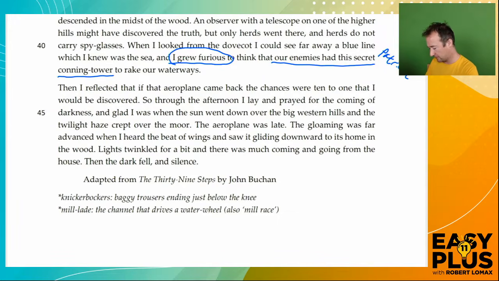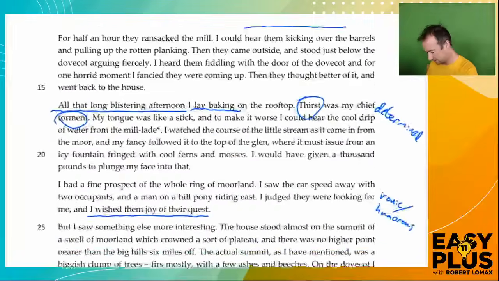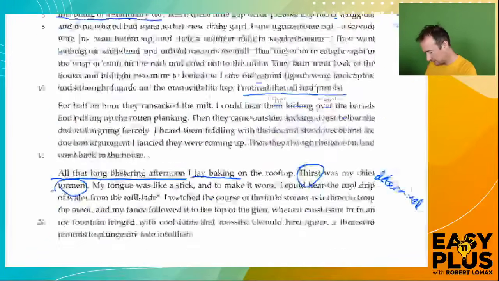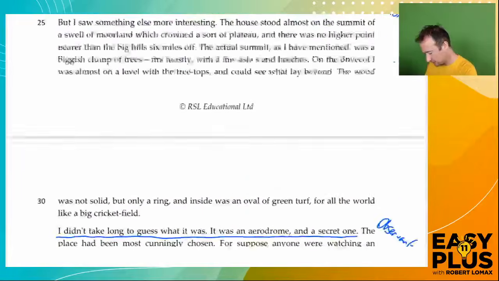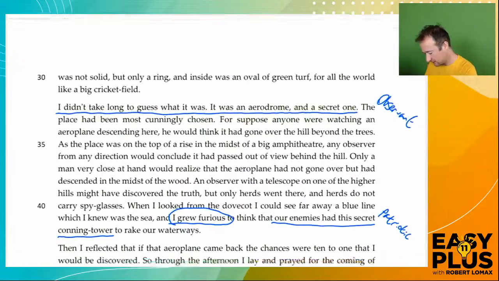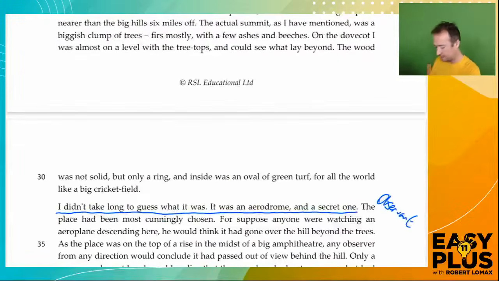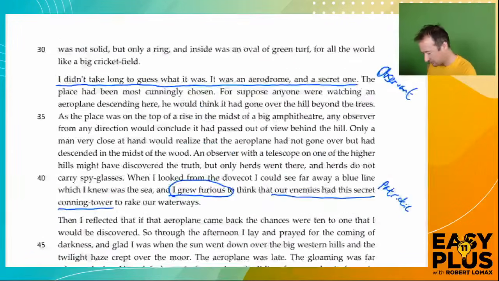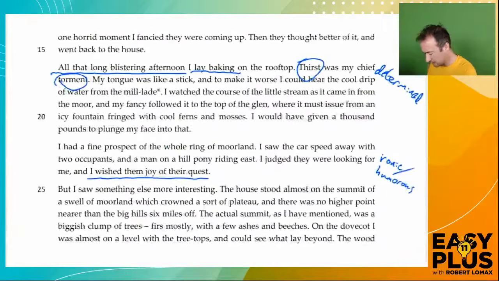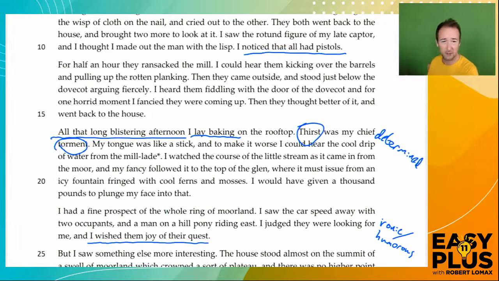Right, so we've got a number of points here. We have got observant, determined, humorous, observant again, and patriotic. So we've got 4 different points. Now, which of these are strongest and which of these are the easiest points to make? And is there any overlap? Well, for one thing, I don't think there's much overlap. These are clearly different points.